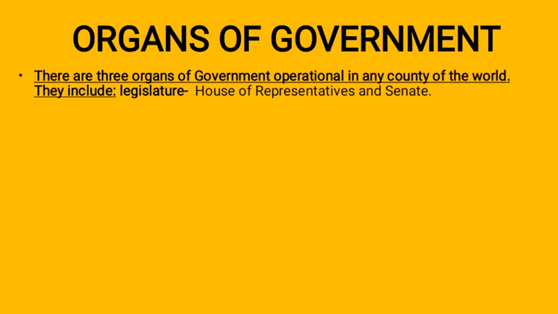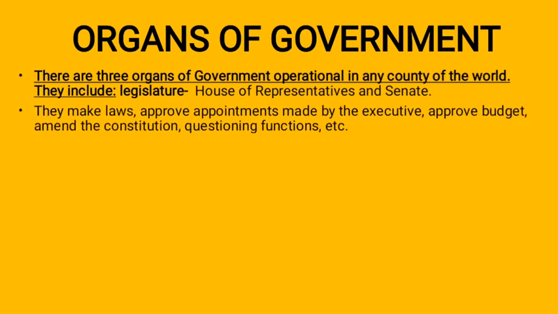Let's quickly look at the functions of the legislature. Number one function is law-making. The legislature is responsible for law-making. They make the law that regulates the activities of people within the society. And apart from law-making, because they are the body that checkmates the activities of other organs of government, especially the executive, they approve appointments made by the executive.